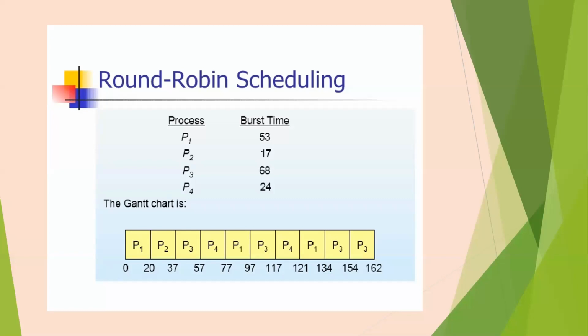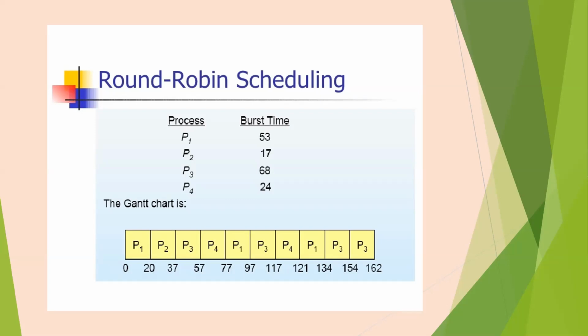Then process P3 came. Again it executed for 20 milliseconds. Process P3 is swapped out after 20 milliseconds. Process P4 is then given the CPU time. Process P4 also executes for 20 milliseconds. After 20 milliseconds, P4 is swapped out. Then again the scheduling starts from P1.